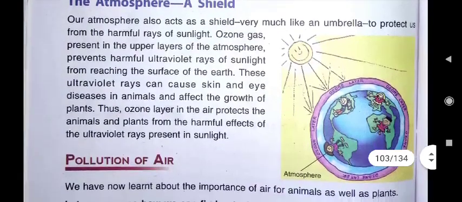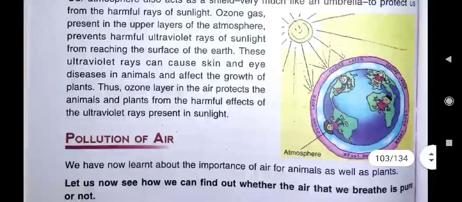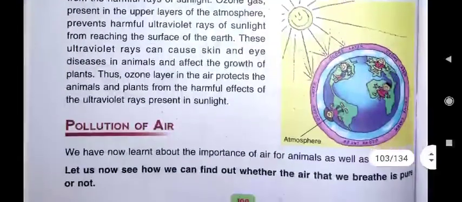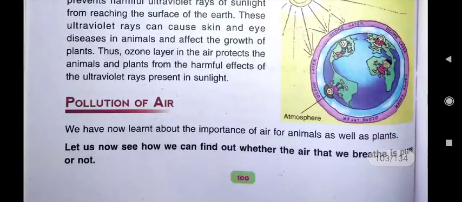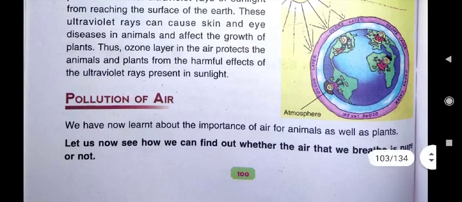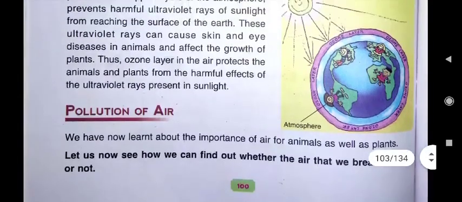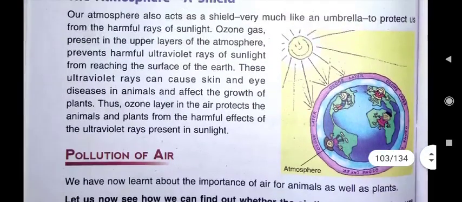And these ultraviolet rays, if they are not blocked by ozone gas, then what will happen? They can cause skin and eye diseases in animals and affect the growth of plants. So we can say the ozone layer in the air protects animals and plants from the harmful effects of the ultraviolet rays present in sunlight.